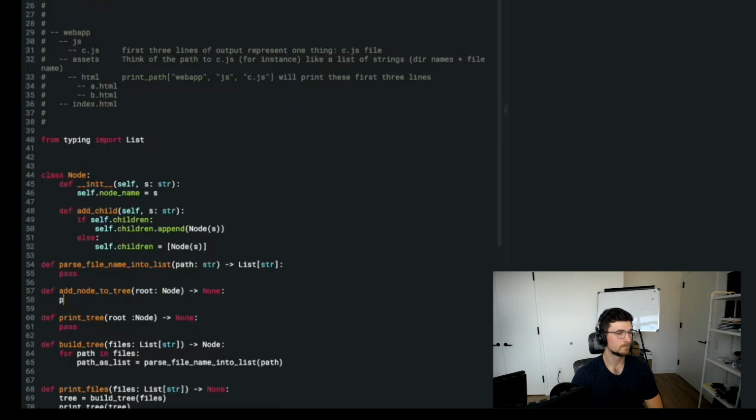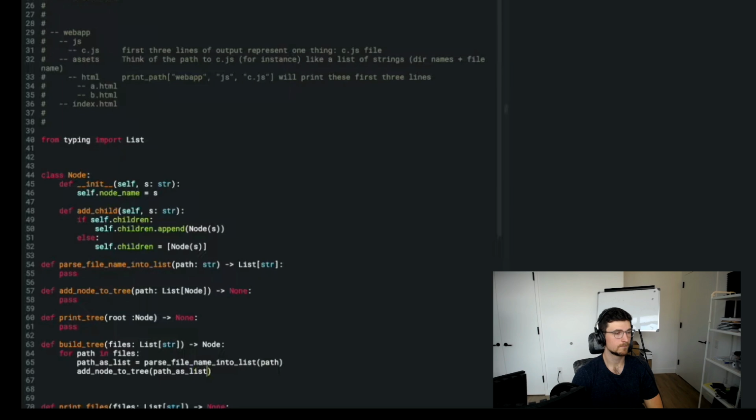And okay, so then I'm going to say path as list equals that. For item in path as list. Well, actually, you know what? I should just pass the entire list into add node to tree because I don't need to go through everything again and again. So why don't I just make it list of node. But it's not going to necessarily be a root, it's going to be like a path. So for item in path as list, now I don't need to do this. I should just say for path in files, path as list is this, and I'll say add node to tree, which is path as list.